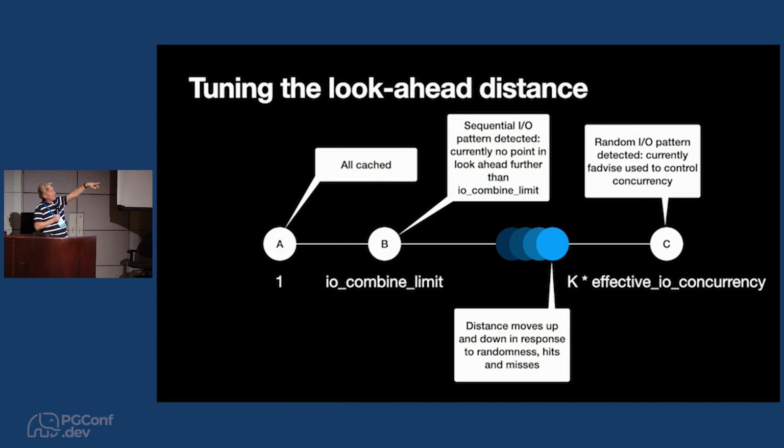And then behavior C is when random I/O is detected. None of it is in the cache already, so we're going to be generating a whole lot of I/Os, and they're random. Now it's worth looking ahead quite far, because now we can use the effective I/O concurrency setting, which is Postgres' very bizarrely named setting to say how many I/Os you'd like to be able to do at the same time. There's a sort of heuristic algorithm to adjust this distance over time. It seems to work pretty well, but I think over time we'll probably finish up tweaking it as we learn more.